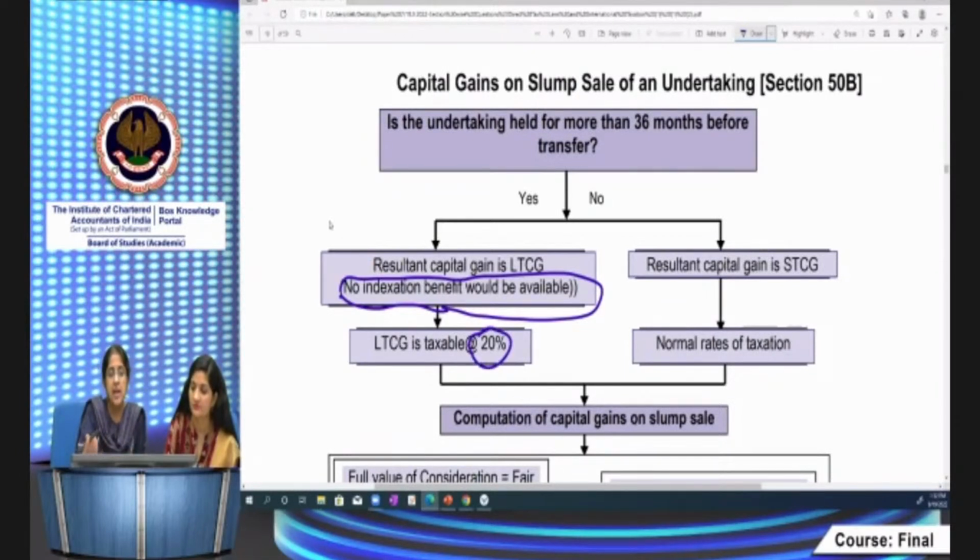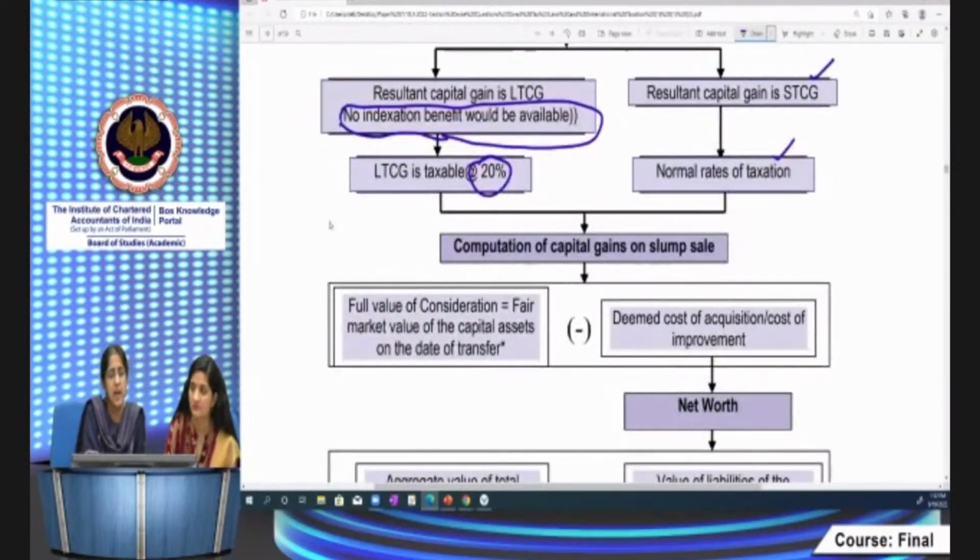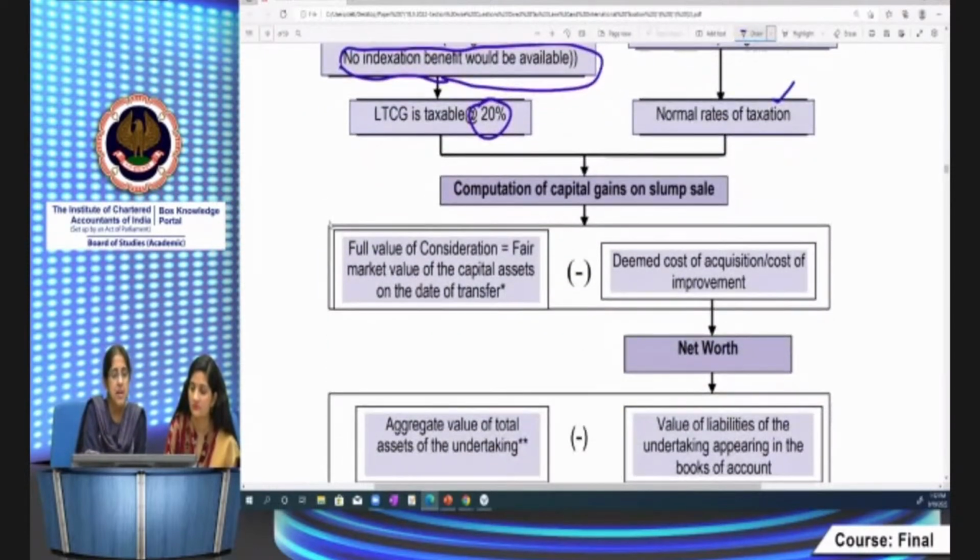Now, if it is not held for more than 36 months, then it's short-term capital gains. It will be normal rates of taxation. Computation of capital gains on slump sale. For that, how do you compute normally? You take the full value of consideration, you deduct the cost of acquisition and improvement.